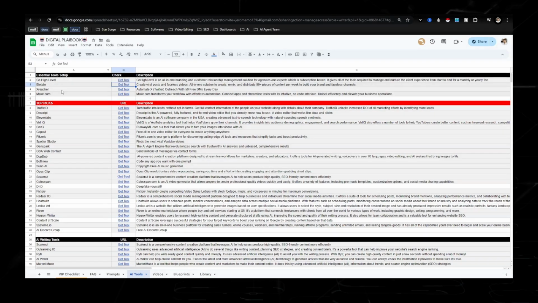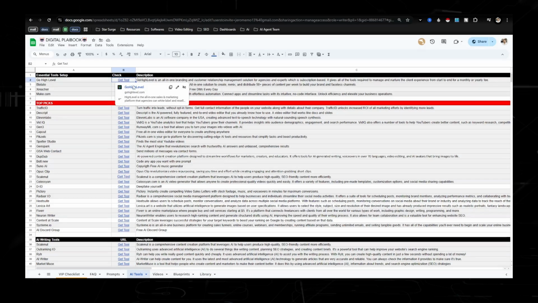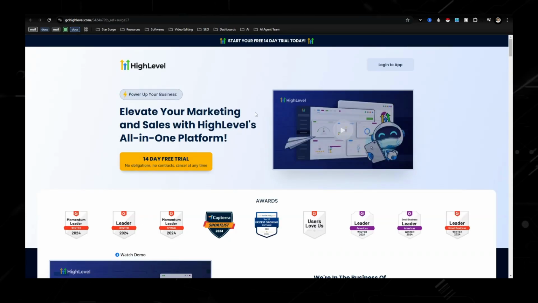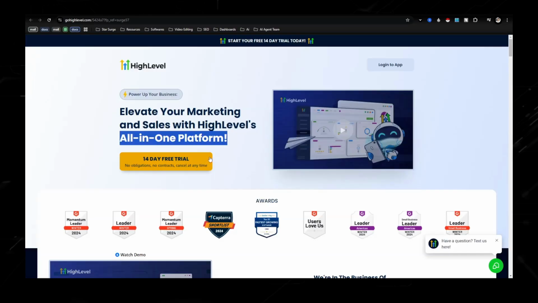Now, to send emails and create content, you're going to need one more tool, and that is going to be up here in the essentials tools, and that is going to be Go High Level. So if you've been in this space, or maybe you're new to making money online and you haven't heard of this tool, it's pretty much like what it says. It's an all-in-one platform that allows you to send emails, create websites, and also plan or schedule out your social media content days, weeks in advance.